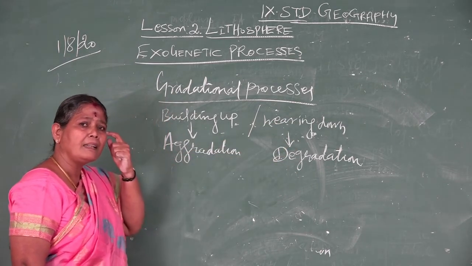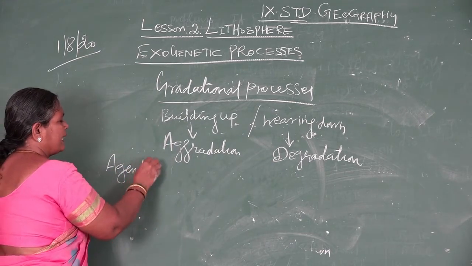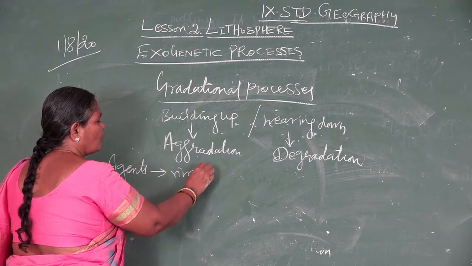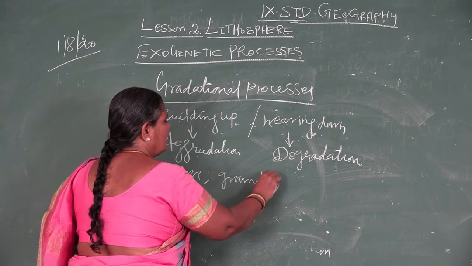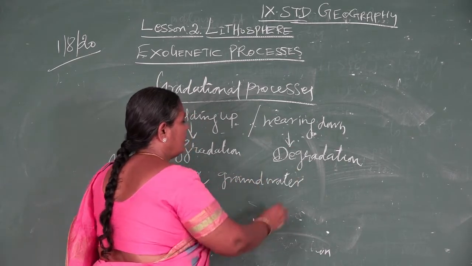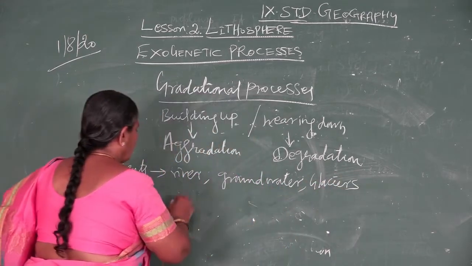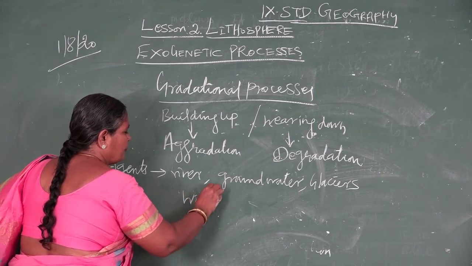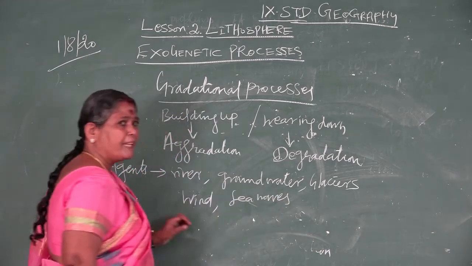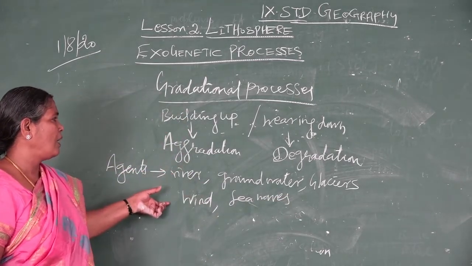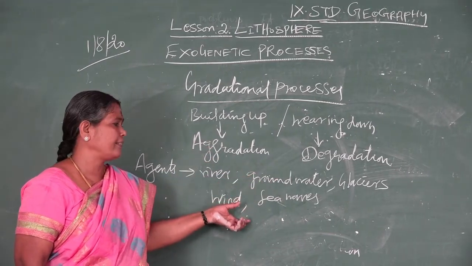How does it happen? It is by agents such as flowing water, that means the force of the river, then groundwater, then glaciers, then wind and sea waves. These are some of the agents responsible for both the aggradation and degradation processes.